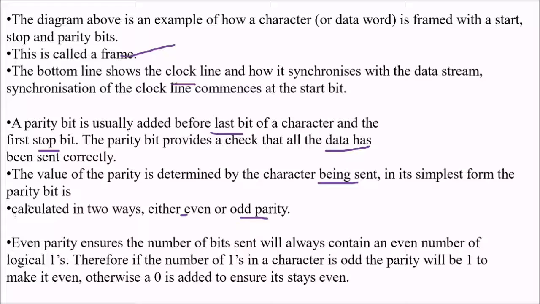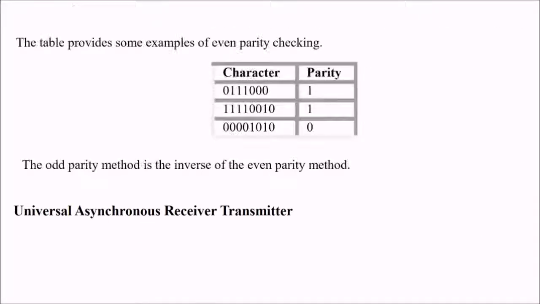Even parity ensures that the bits sent will always contain an even number of logical ones. Therefore, if the number of ones in the character is odd, the parity bit will be 1 to make it even. Otherwise, 0 is added to ensure it stays even. This table provides some examples of even parity. See, there are 3 ones, so you have to add 1. These are 4 ones, so you don't require one. These are 5 ones, so you require 1. And here you have 2 ones, so you don't require one, the parity bit can be 0. The odd parity method is the inverse of the even parity method.